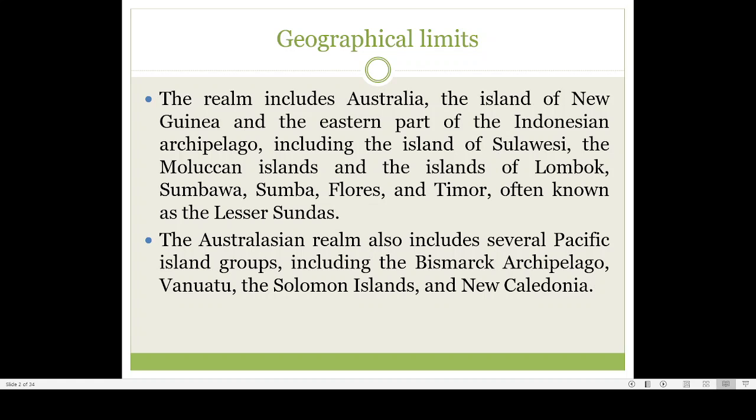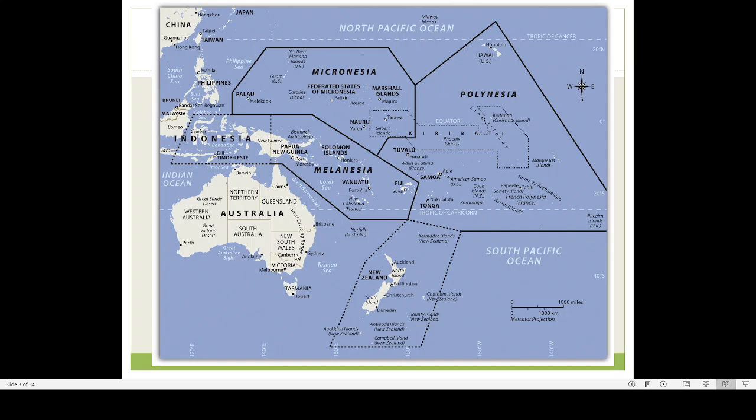Along with Australia, some larger as well as smaller islands are also part of the Australian realm. You can see that this entire portion and some areas in this area are also coming under the Australian realm, and here there is a smaller island. This island is known by the name Tasmania. So Tasmania is a very cold island. It is one of the coldest portions of Australia that is also included in the Australian realm.